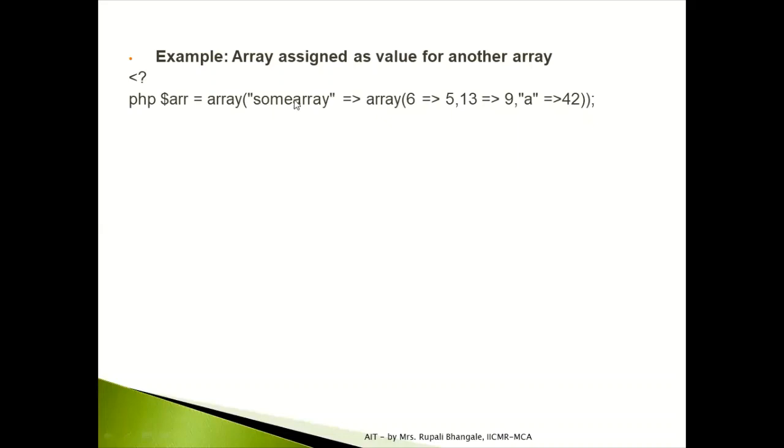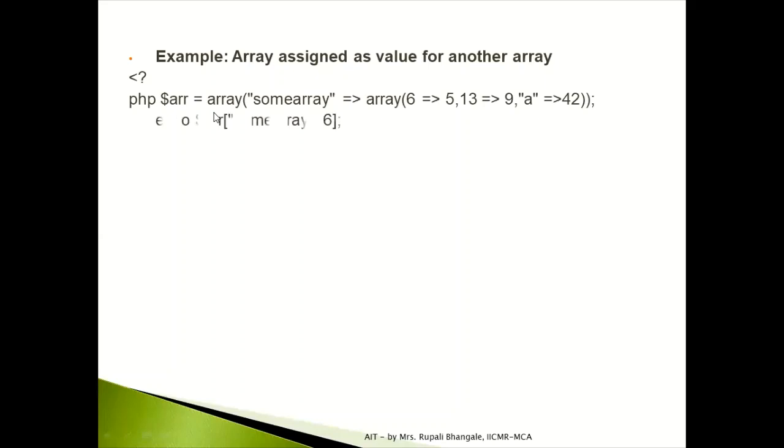But again, whenever you are assigning an array also, still you have to use this array syntax, the array keyword. Why? Because you have to tell that particular $ARR that it will be of type array. You cannot directly say $ARR equals $sum array.